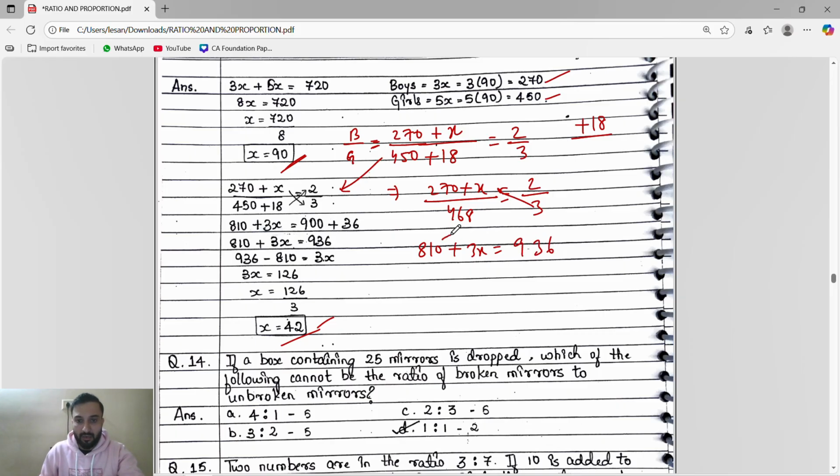Right, we will bring the number to this side. So 3x is equal to 936, then this side is plus 810. When it goes to that side, it will become minus 810. So 936 minus 810 will become 126. x is equal to 126 divided by 3. x is equal to 42. The 42 boys we will add. That's it.